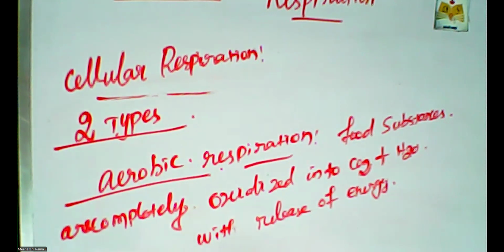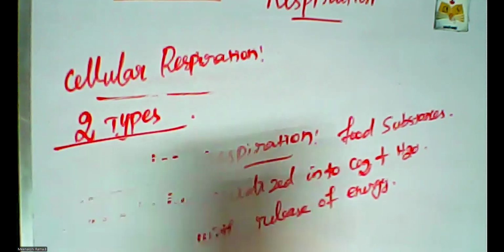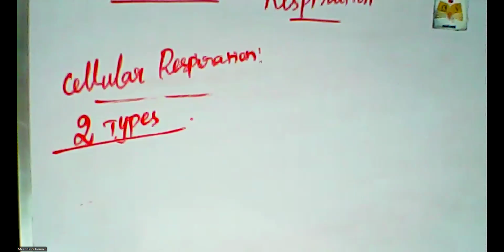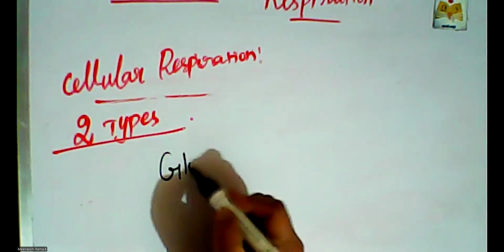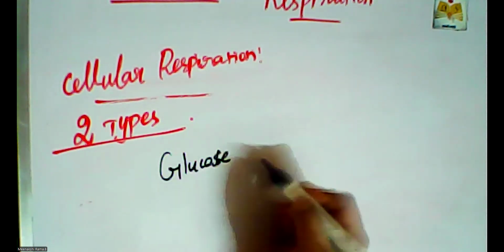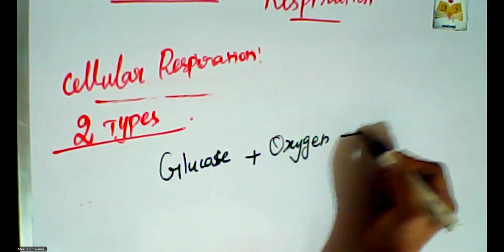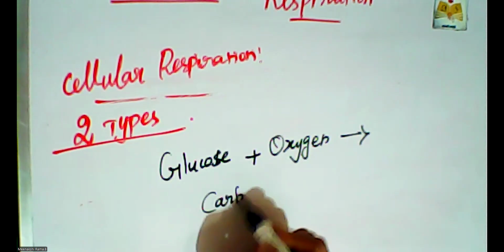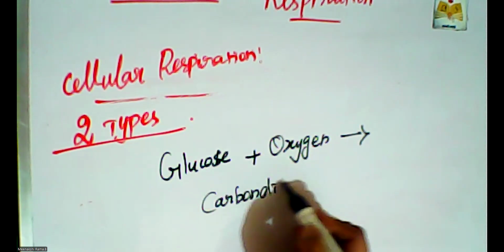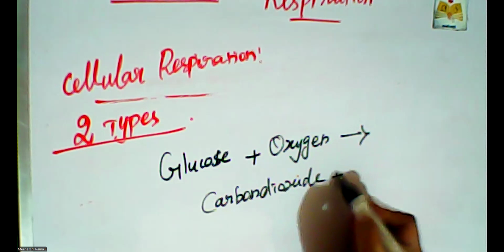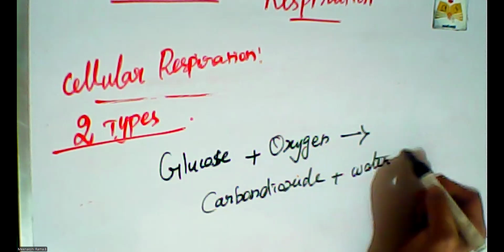The formula of aerobic respiration, that is the equation. What is the equation of aerobic respiration? Glucose plus oxygen gives carbon dioxide, water and energy.